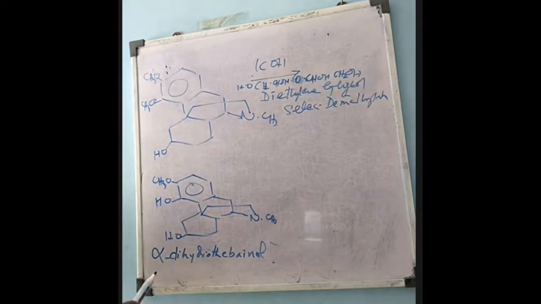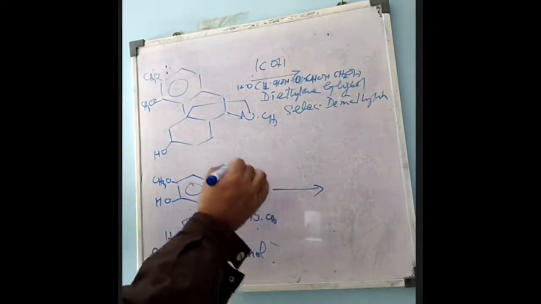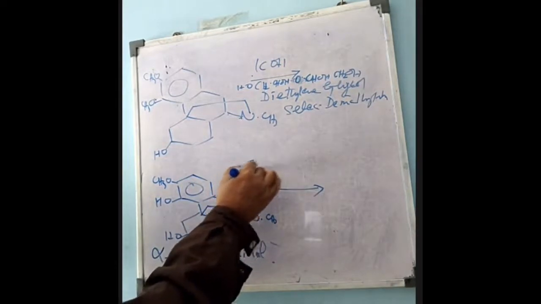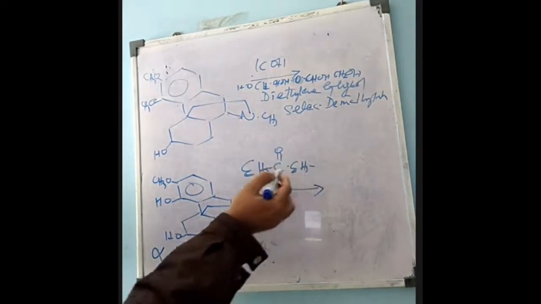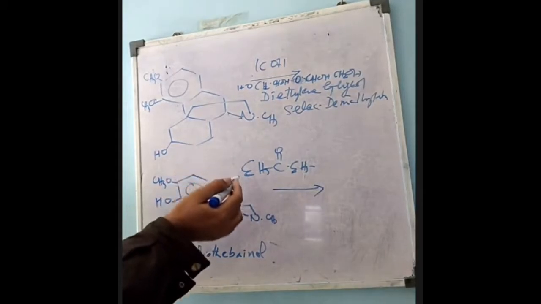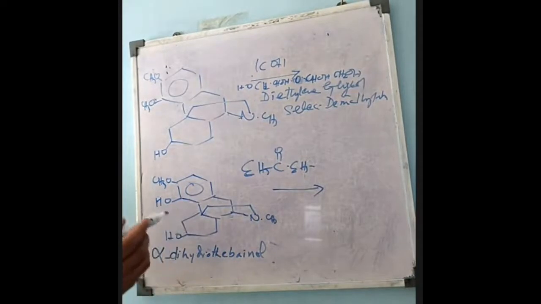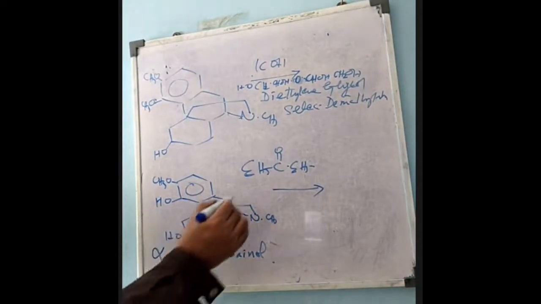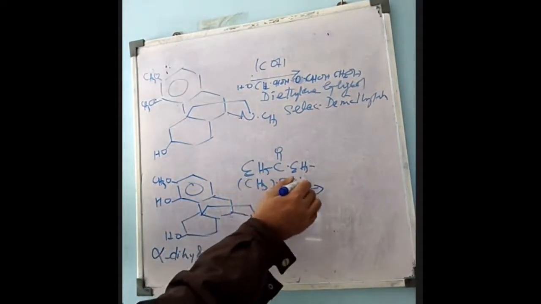So it is alpha dihydrothebainol. Once alpha dihydrothebainol is obtained, it is treated with diphenyl ketone, C6H5 and C6H5, which is also benzophenone, in presence of potassium tertiary butoxide.